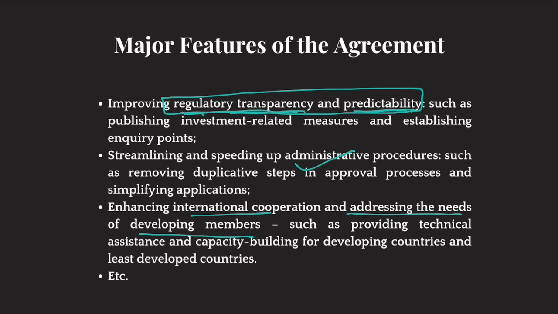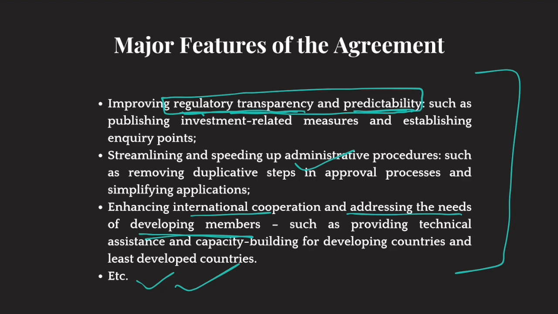So that's what China says. China says that this agreement might seem like it would take your freedom away, but it would definitely benefit developing members because it would increase investments in their countries and many more. All right. So this is an agreement championed by China and gets the support of many developing countries, but India and other countries are opposing this.